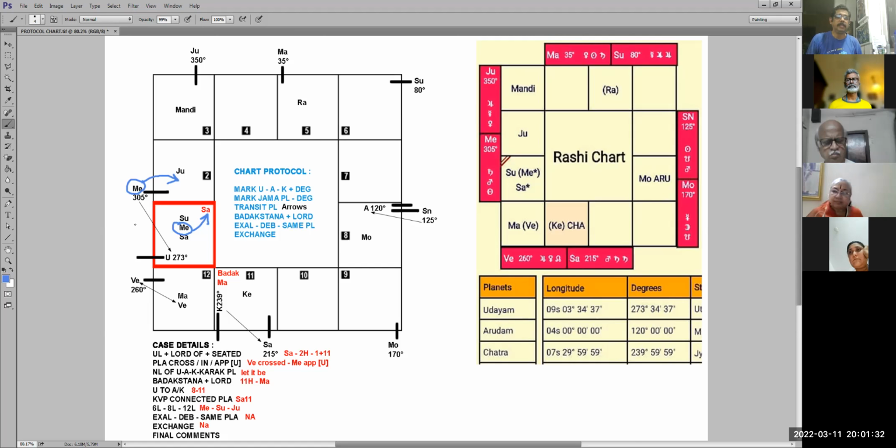Okay, Mercury seated in the Udayam. What does that mean? Tell me. Udayam is what? Ascendant. Ascendant means first house. What did I say the first house was? What is Udayam? Anyone can answer, okay? Self. First house is health, personal health. Health, self. It's everything to do with the person, the individual. Correct. Personal character. Person.